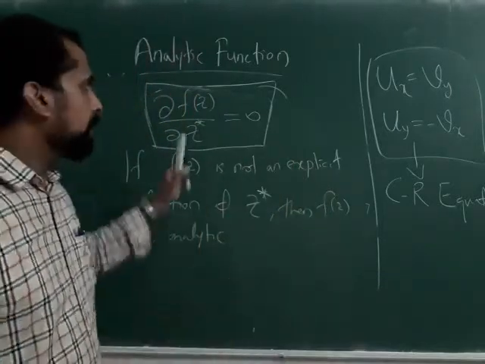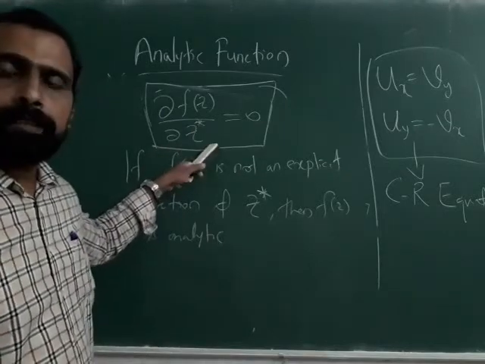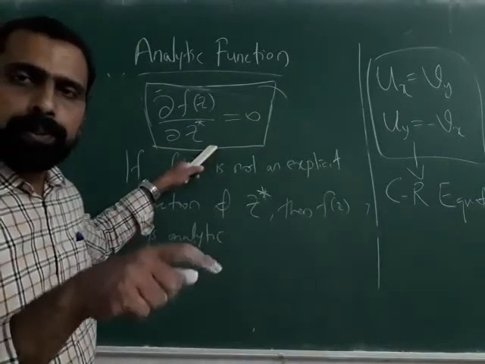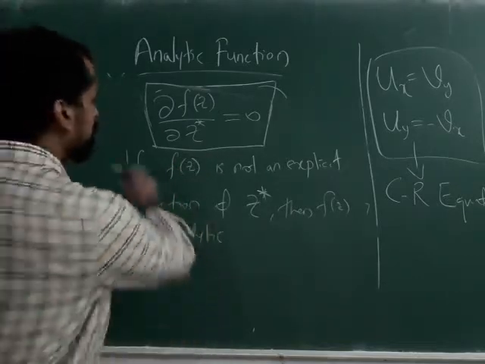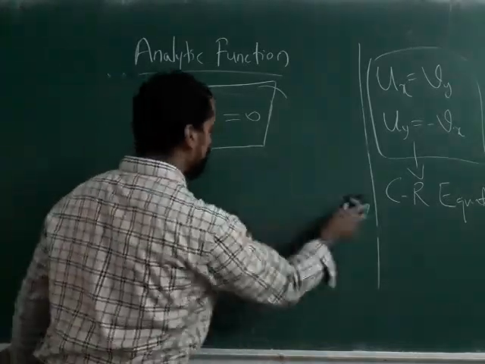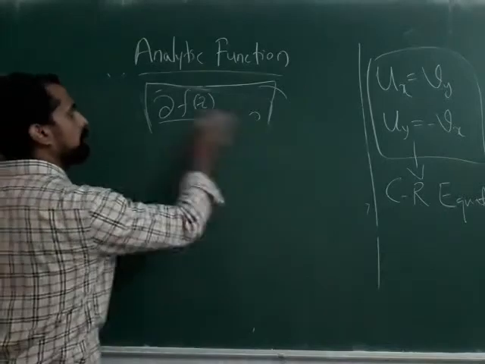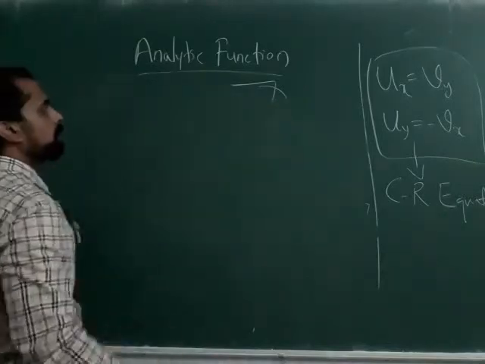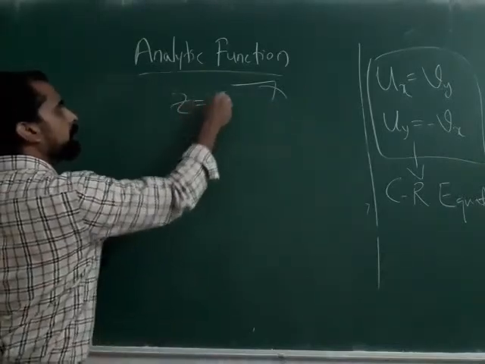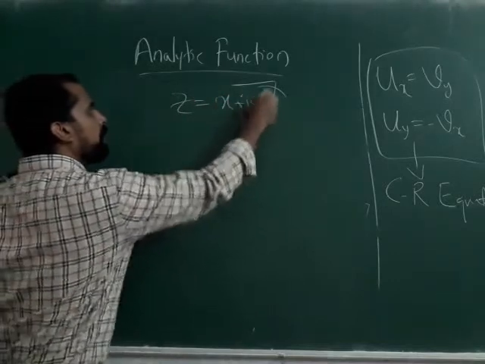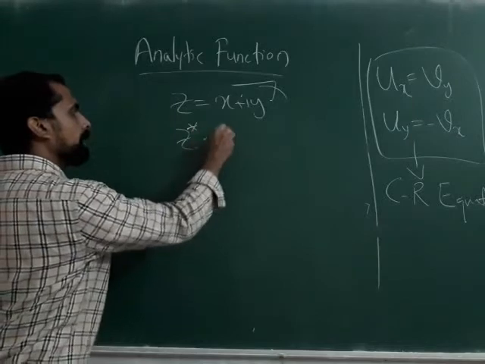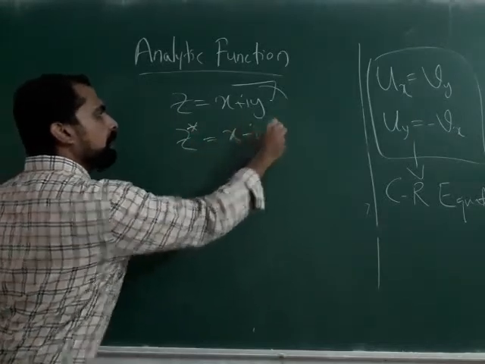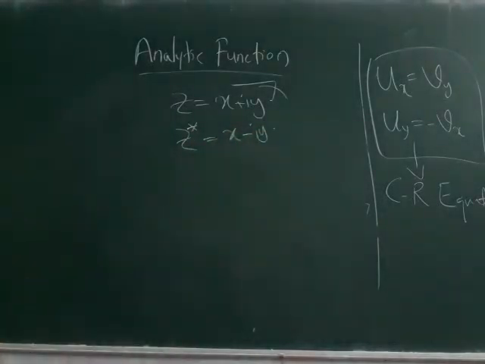So actually, this condition leads to our Cauchy-Riemann condition. We can check it out. So this is easy. How to do it? Because you have z equal to x plus iy, and z star, the complex conjugate, is x minus iy.